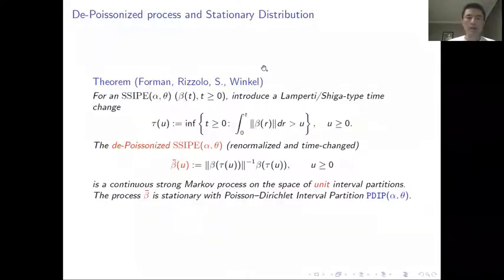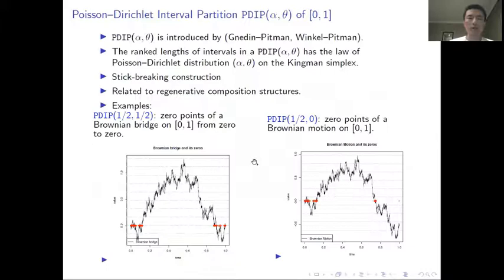In particular, we have interesting properties related to the stationary distribution. If you renormalize the limiting SSIPE and put a Lamperti type time change, this time change is very similar to those between a self-similar process and Lévy processes, then we find that the renormalized time-changed process has a stationary distribution, and we call it the PDIP. This PDIP is the law of a random interval partition. We have more properties about the stationary distribution here. In particular, it is related to the famous Poisson-Dirichlet distribution.